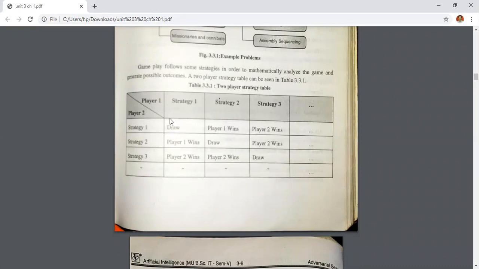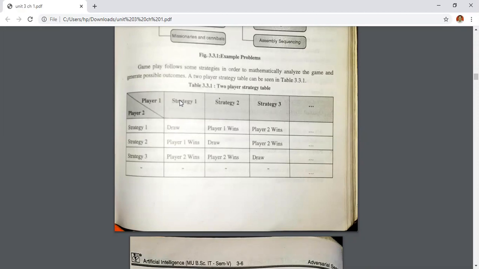Strategy 1 is to draw, meaning both of them are trying to draw the game. The second strategy will be player 1 wins, and the third strategy will be player 2 wins.